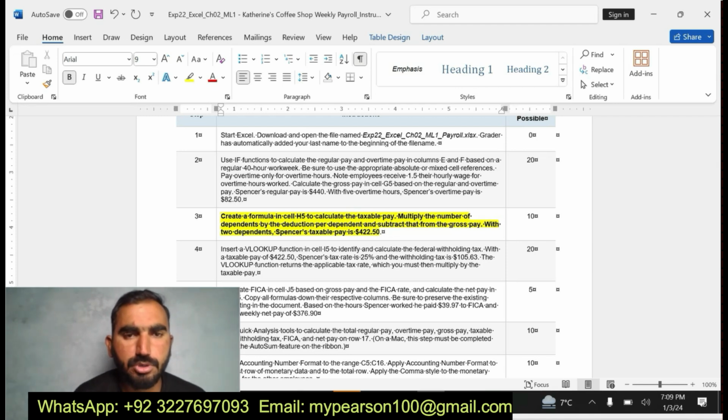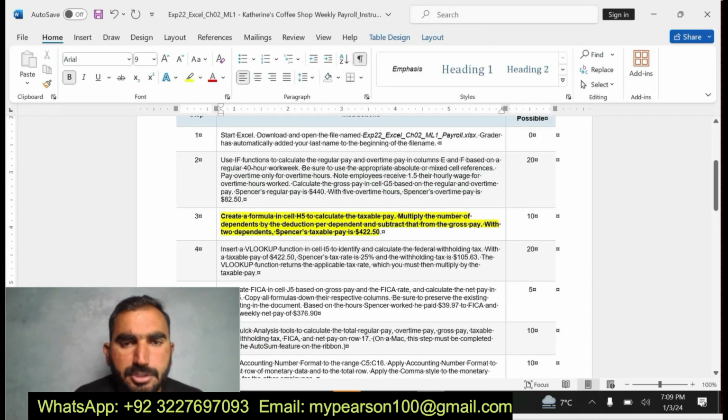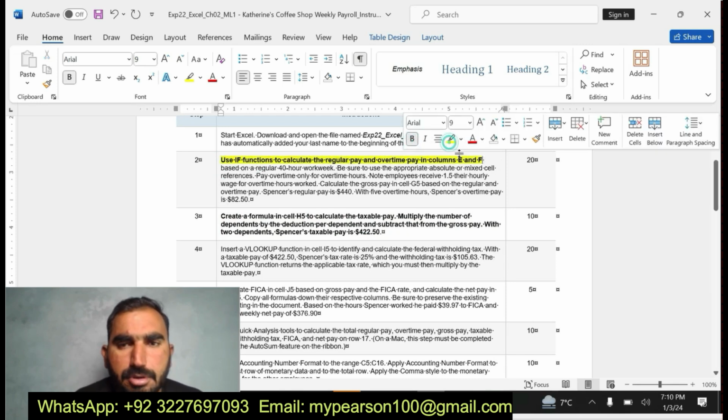Now I am going to complete the overtime pay and gross pay here. Create a formula in cell H5 to calculate the taxable pay. Multiply the number of dependents by the deduction per dependent and subtract that from the gross pay; with two dependents, the taxable pay is 422.5.